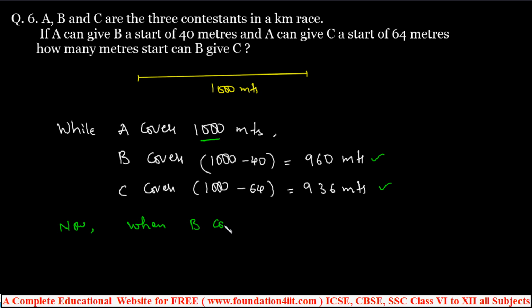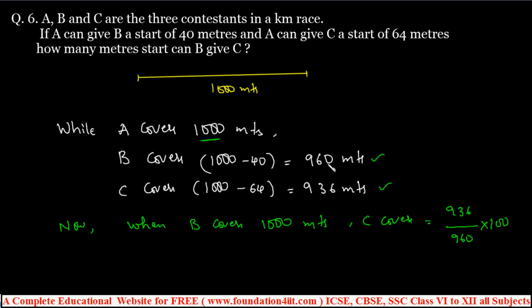When B covers 1000 meters, then C covers 936 by 960 into 1000.